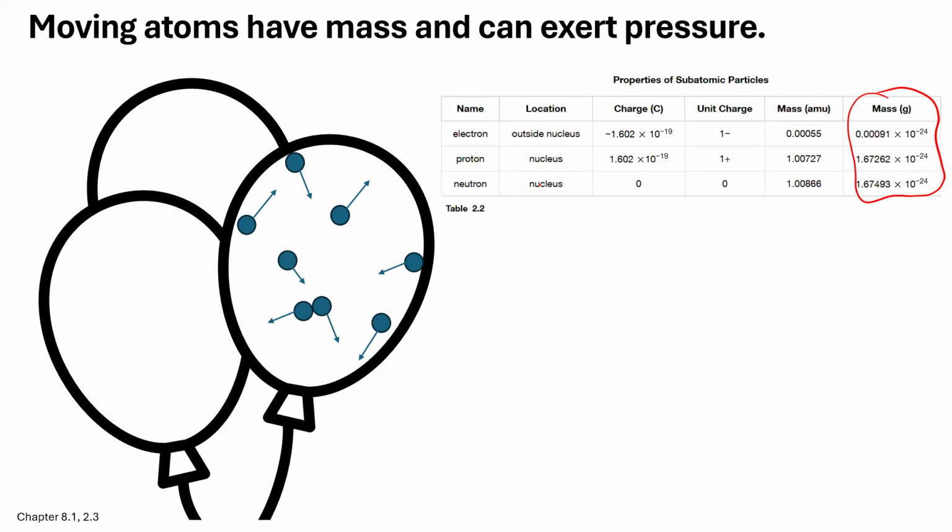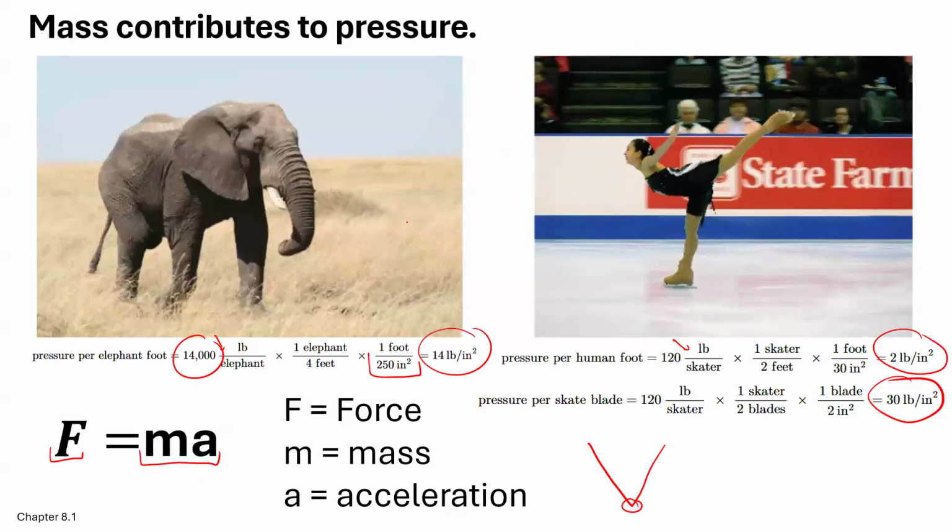They might be vibrating or doing stuff, but they're almost always moving. So here, then, we have our mass and our acceleration, our movement. And that is contributing to the gas pressure. That's what we're feeling, since pressure is force over an area and force is mass times acceleration.